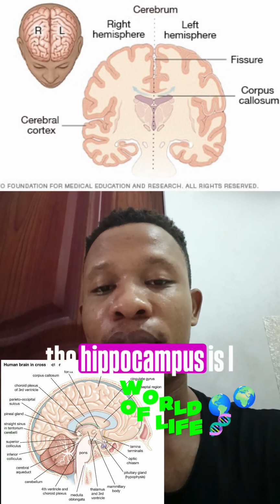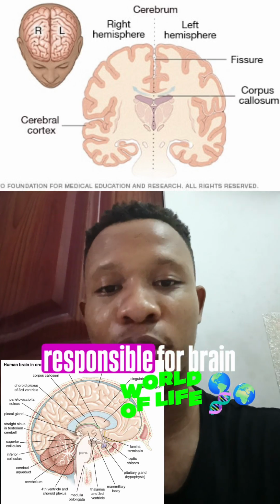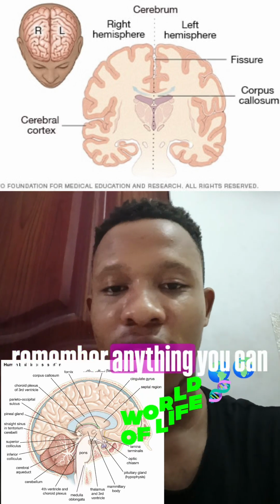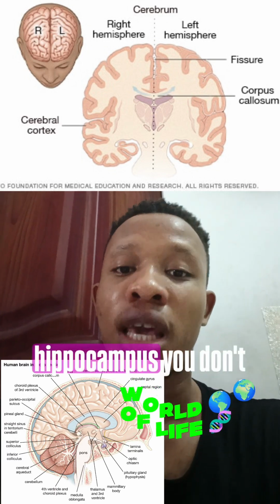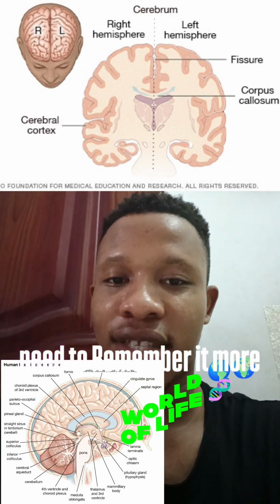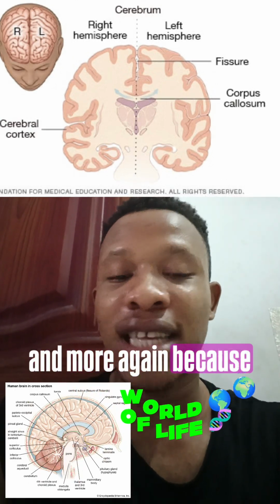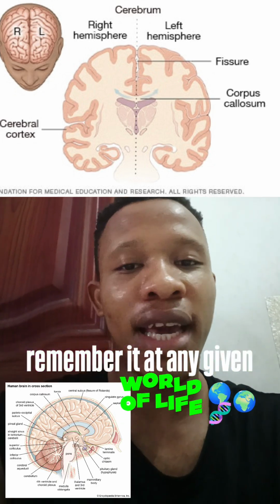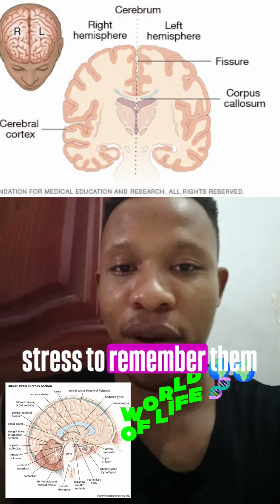Okay, then the hippocampus, I spoke about it yesterday. I told us that the hippocampus is responsible for brain memory. Anything you can remember, anything you can relate with, as far as it is actually in the hippocampus, you don't need to keep going over it again and again, because any information that is actually in the hippocampus, you can remember it at any given time. You don't actually need stress to remember them.